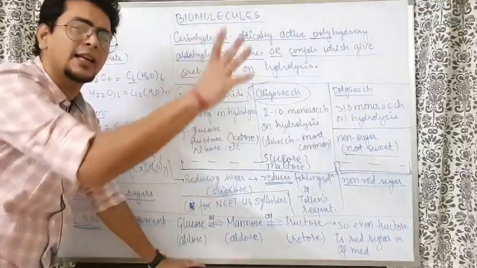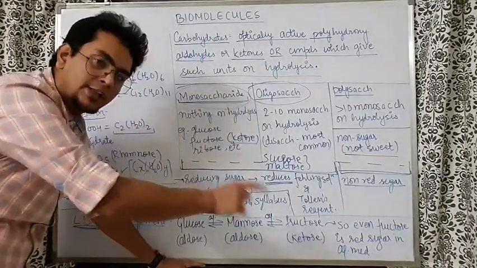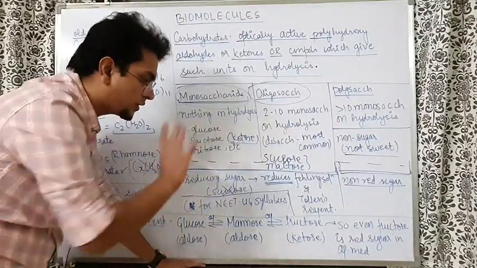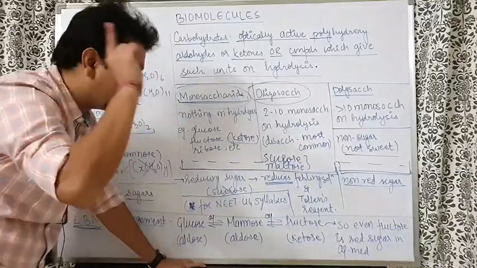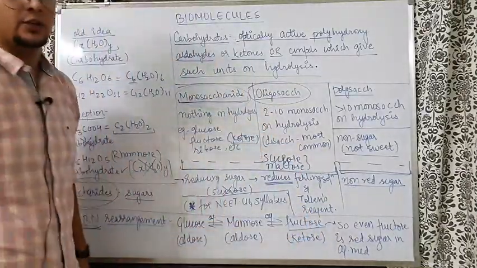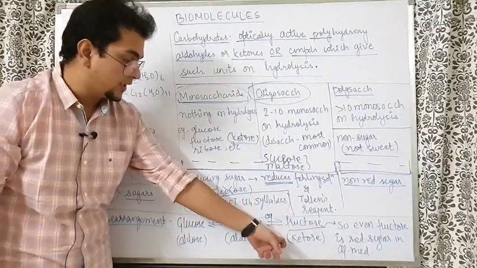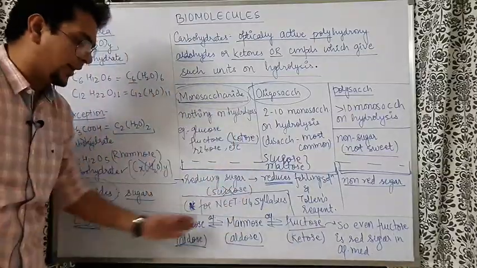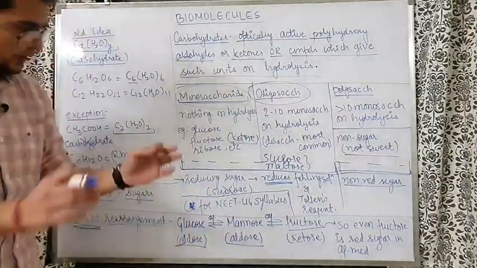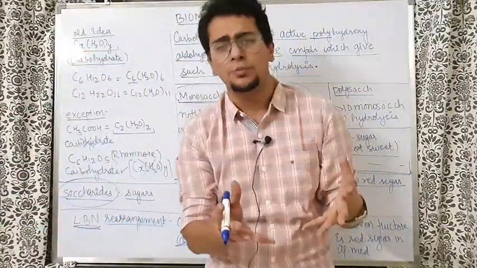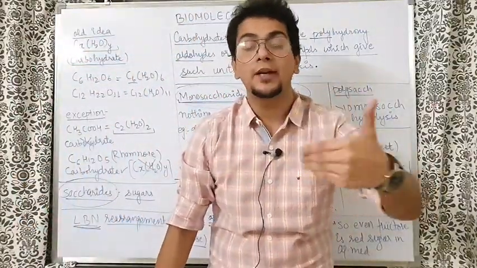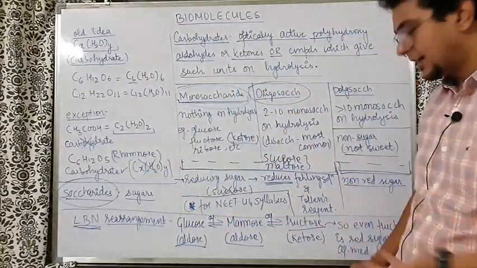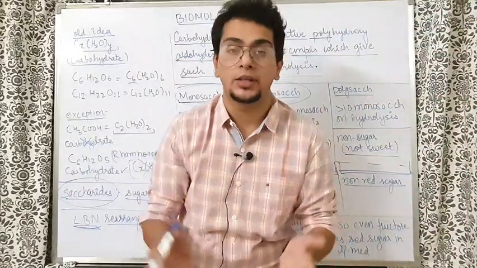The basic elementary idea in chemical equilibrium is that equilibrium can be achieved from any direction. So if you add glucose, mannose or fructose in the solution, they all will come into mutual equilibrium. That means an aqueous solution of fructose, which is a ketose, will form mannose and glucose, which are both aldoses. That means they have aldehyde groups. So even though fructose does not itself have an aldehyde group, in the aqueous medium it comes into equilibrium with other compounds which have aldehyde groups. So the aqueous solution of fructose becomes reducing in nature, a reducing sugar.